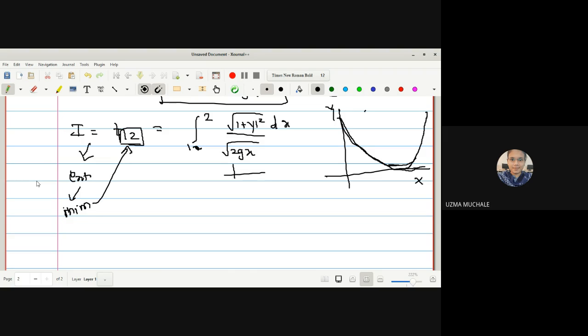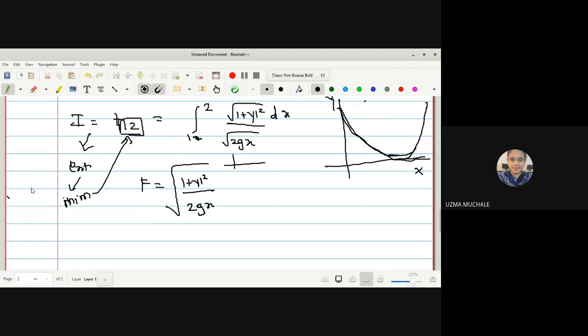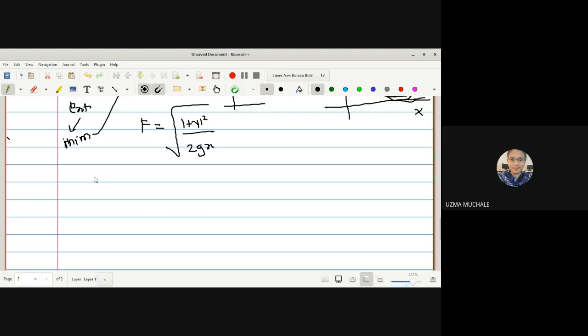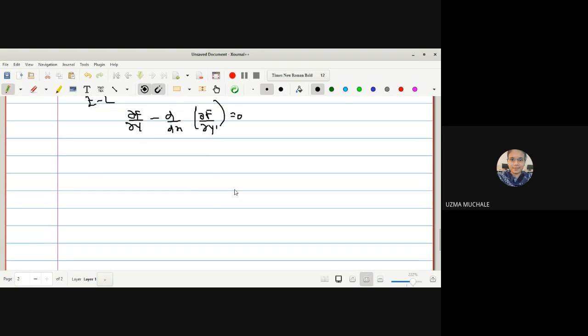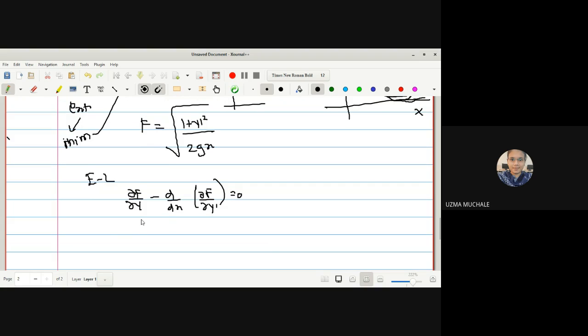Okay, so let me write down what your f is. The integrand f is under root of 1 plus y dash square divided by 2gx. Now let me write down the equation. The Euler-Lagrange equation is given by dou f by dou y minus d by dx of dou f by dou y dash equal to 0. Okay, dou f by dou y, what is the value of dou f by dou y? Is there any term of y in our function f? Zero.